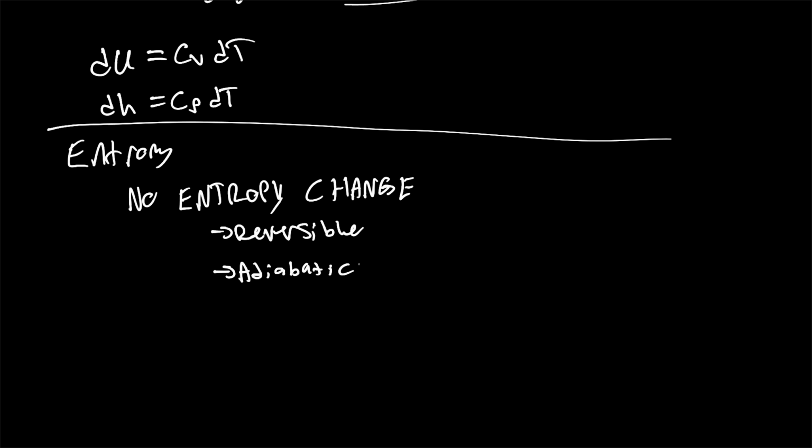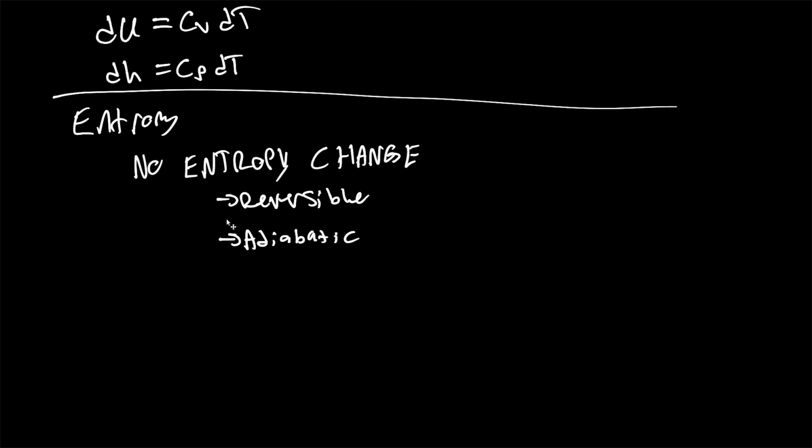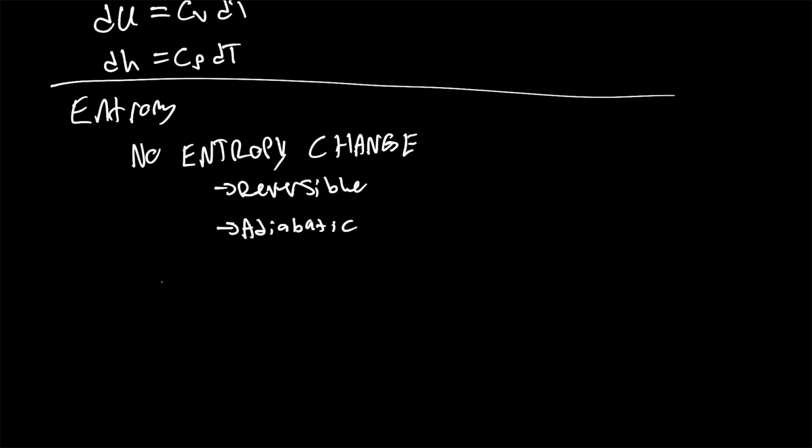So there's what's called a Clausius definition for entropy. Delta S, the change in entropy, is equal to the change in reversible heat over the temperature of the surroundings, plus the change in entropy that is irreversible.